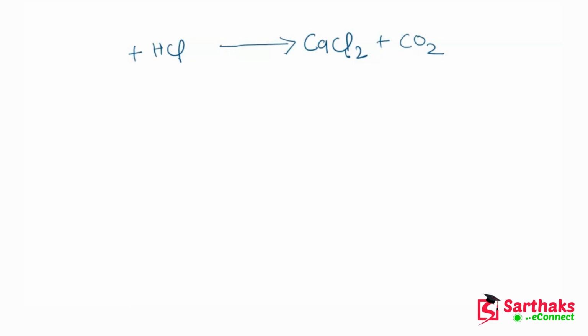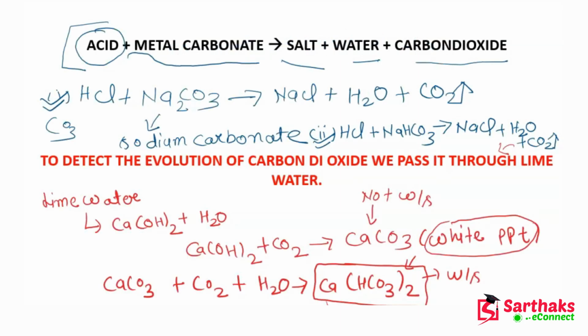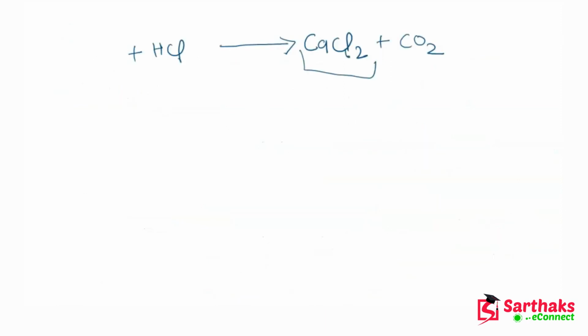I have told you about this reaction of acids with metal carbonates. Whenever acid reacts with metal carbonate, salt, carbon dioxide and water are formed. So here also a salt, which is calcium chloride, is formed and carbon dioxide is formed. So that's why this reactant A might be a metal carbonate. Which metal carbonate is it?